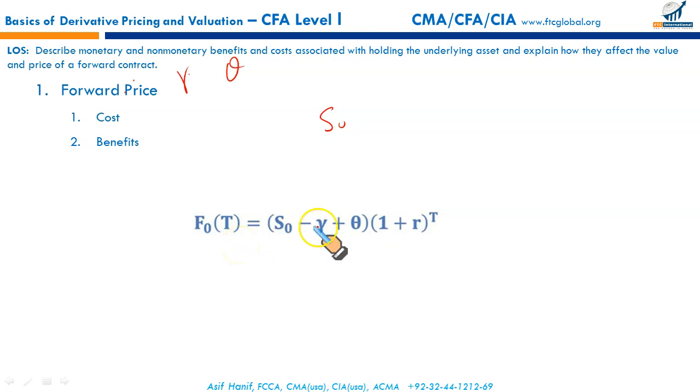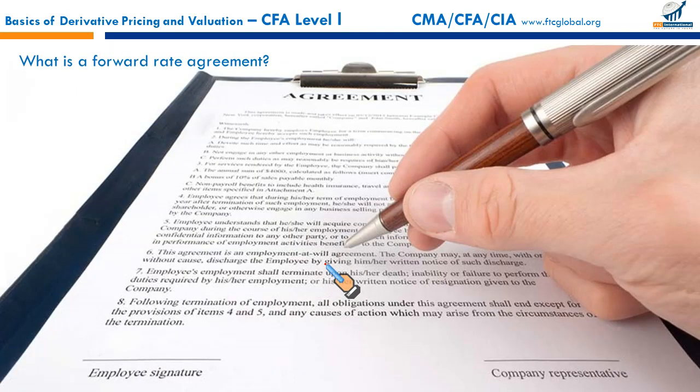Remember, from here you can see the costs. Look at this. It's a plus. Theta is the cost. The cost is plus, so it would increase the forward price. Costs increase the forward price. They are added, while the benefits reduce the forward price, as you can see from this formula. Okay, moving on, what is the forward contract? That's your next LOS.